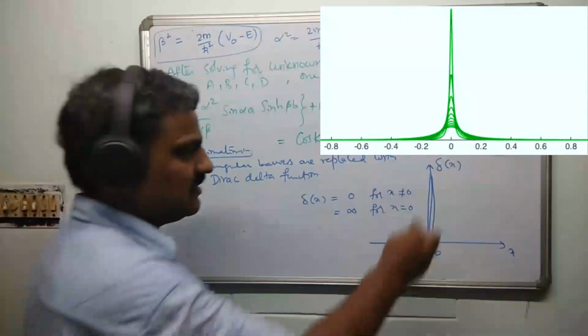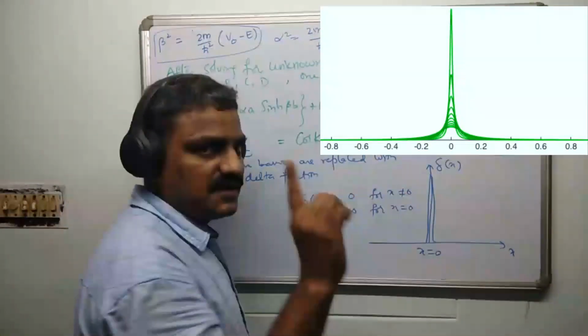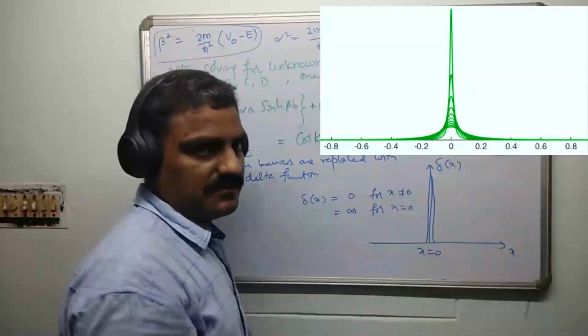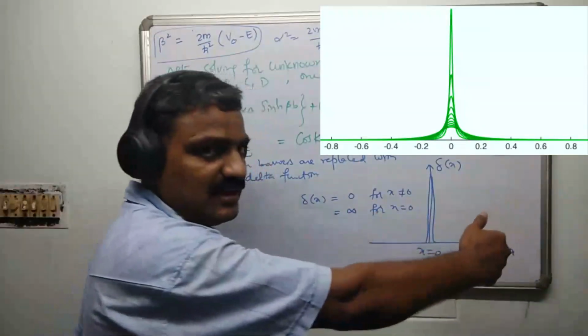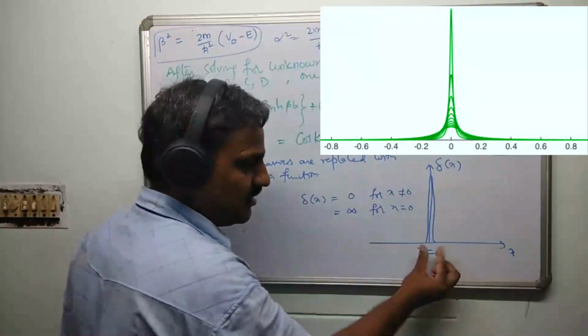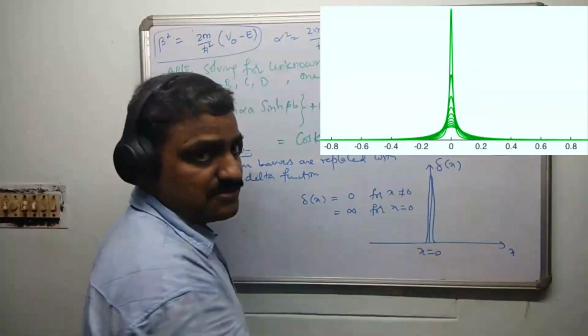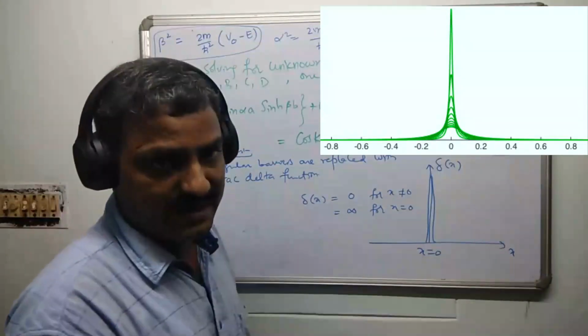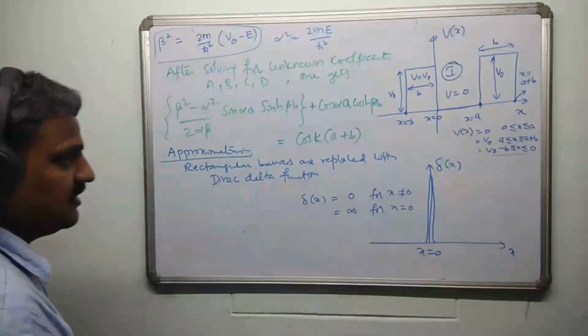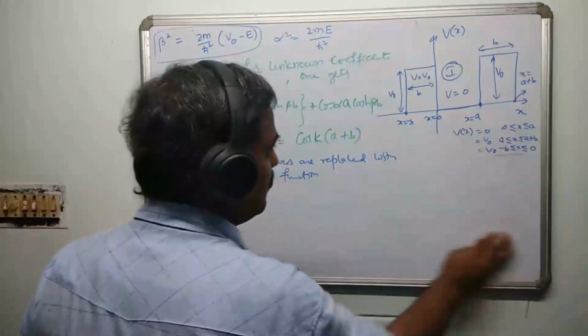Mathematically speaking, the area inside this small narrow curve is always 1 unit. The area is constant. So if you try to expand it, height decreases, width increases. And if you try to compress it, height increases to infinity and width tends to 0. This is what we mean by Dirac delta function. Let me erase this. So using such Dirac delta functions, they have assumed these barriers.